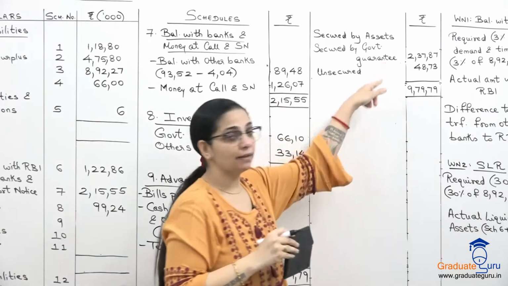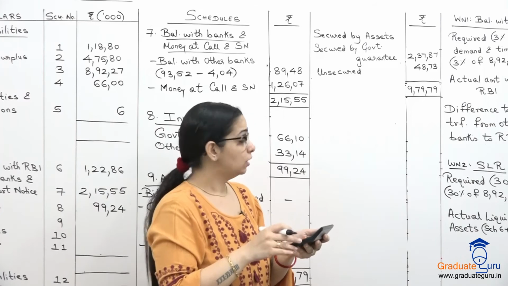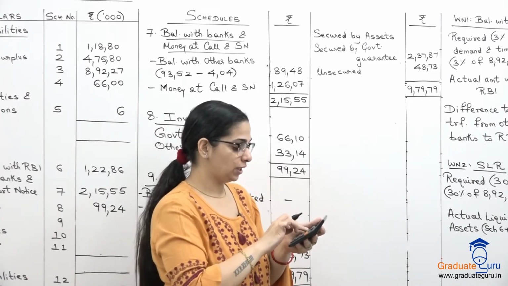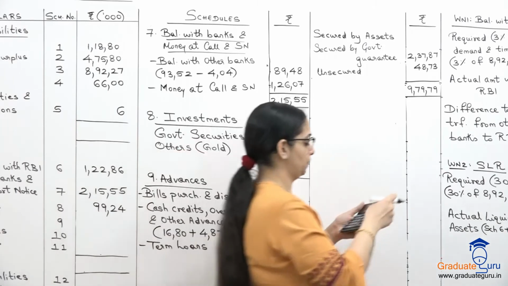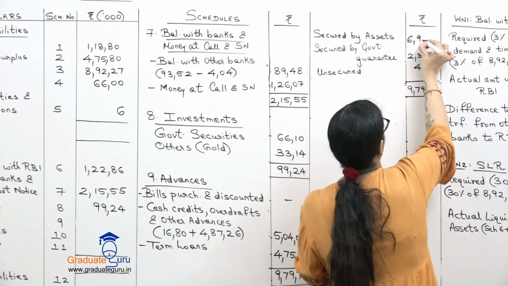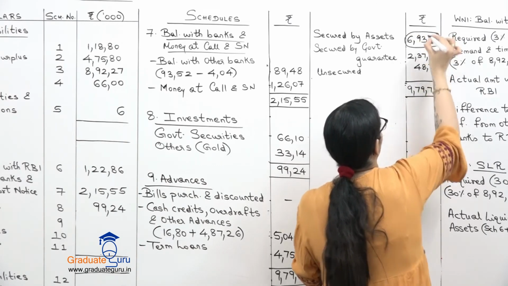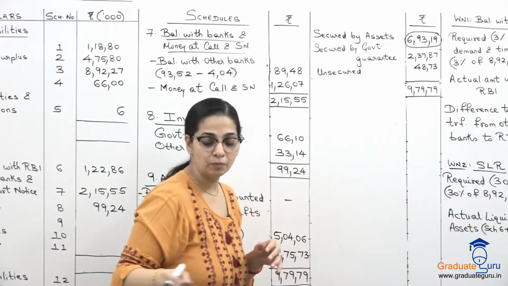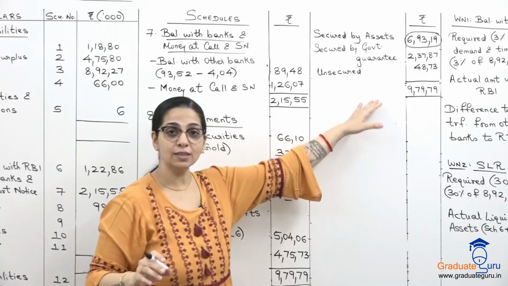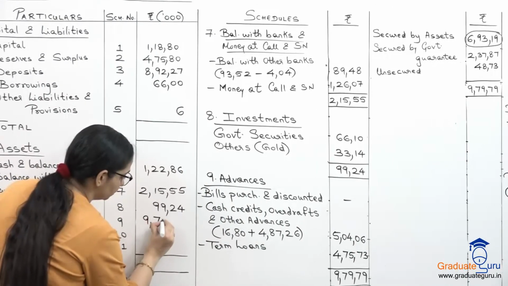And I will subtract these two amounts to get our balancing figure. So minus 23787 and minus 4873. So we get 69319. I'll circle it so that we know that this is the balancing figure. और total यही रहेगा 97979, which I'll take to my balance sheet.